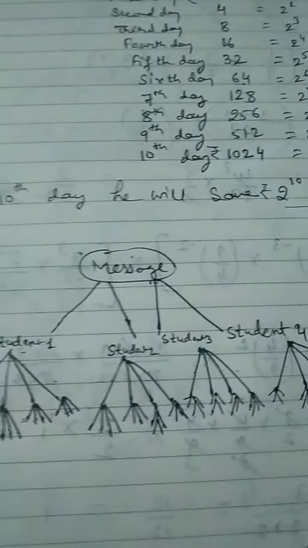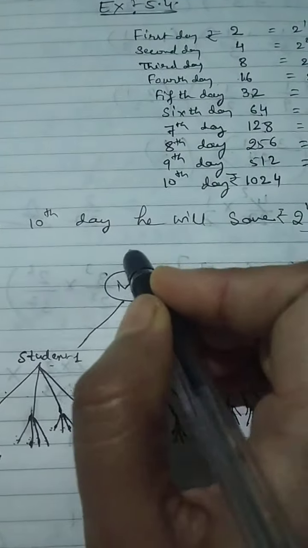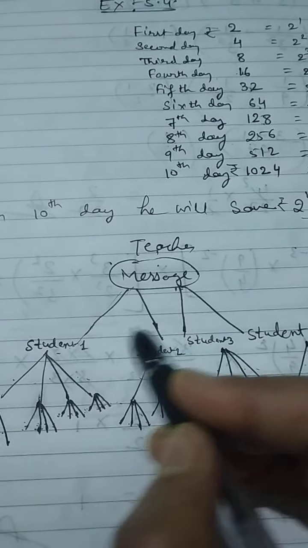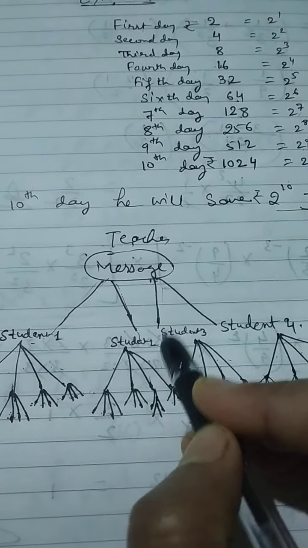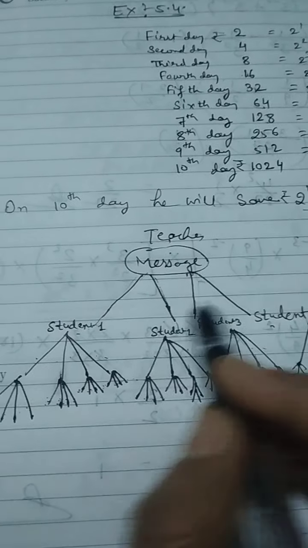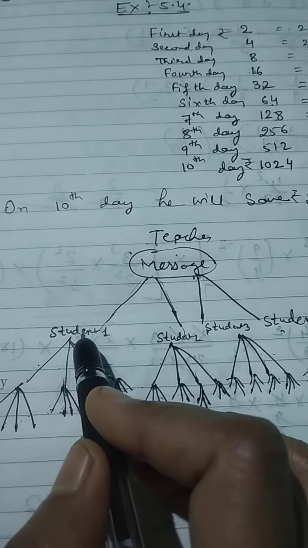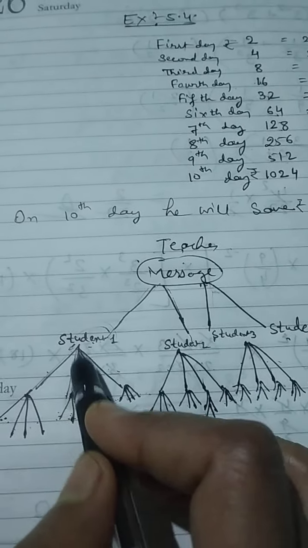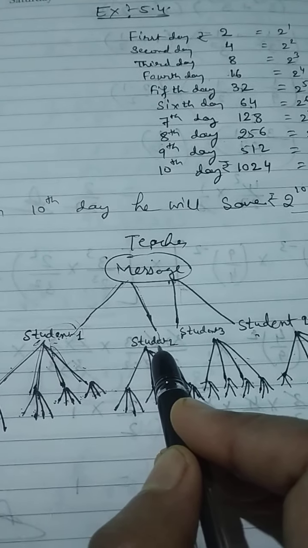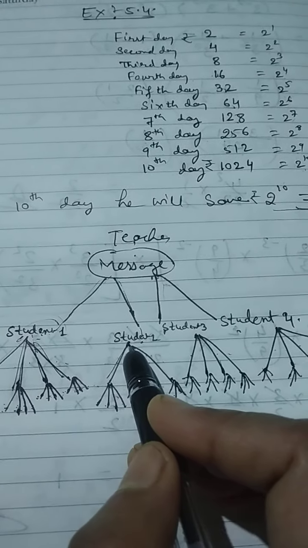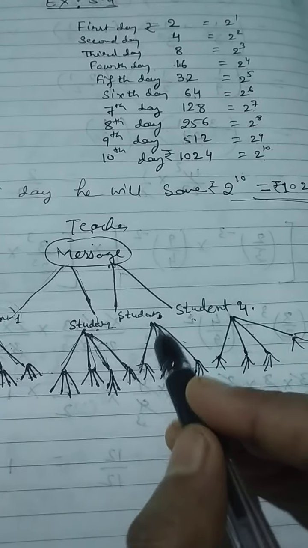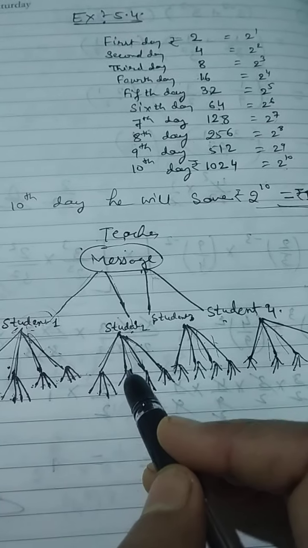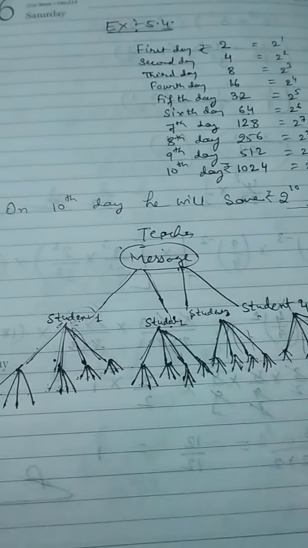Round-wise, you will understand through this figure. Suppose this is a message given by the teacher. To whom? 4 students: student number 1, student number 2, student number 3 and student number 4. And each student will again give the message to 4 students. So this student number 1 has given the message to 4 students: 1, 2, 3, 4. This student 2 has given the message to the other 4 students: 1, 2, 3, 4. This again 1, 2, 3, 4, and this also 1, 2, 3, 4. He has given to 4 students, he has also given to 4, 4, 4, like this. The pattern is coming.